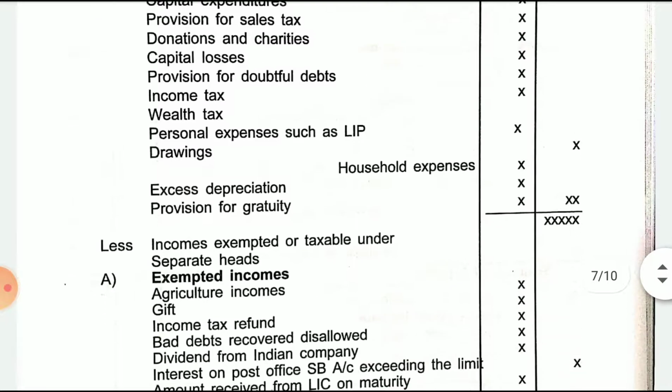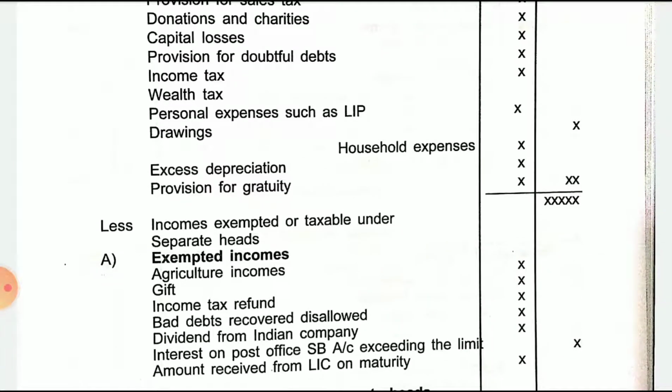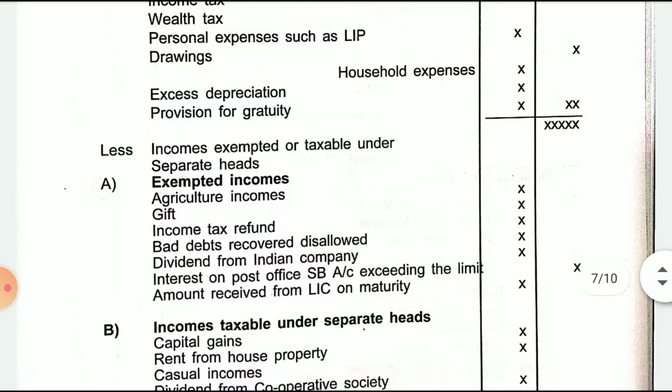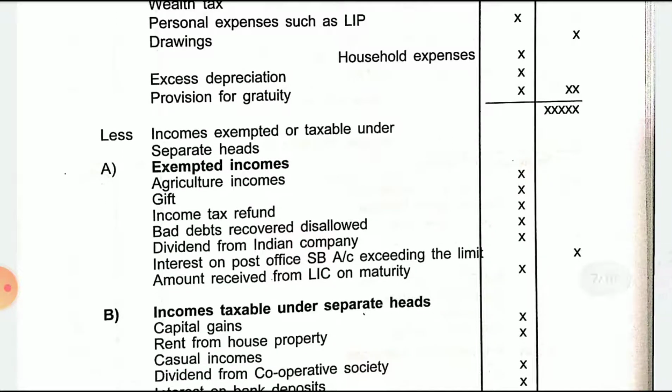After adding this, we will write less: income exempted or taxable under separate heads. Under that, A, exempted income, like I have told you: agricultural income, gift, income tax refund, bad debt recovery disallowed, dividend from Indian company, interest on post office savings bank account, then amount received from LIC on maturity. So these are all incomes which are exempted, but have been included in the business profit. Now you should make the total of it and then reduce the total amount.